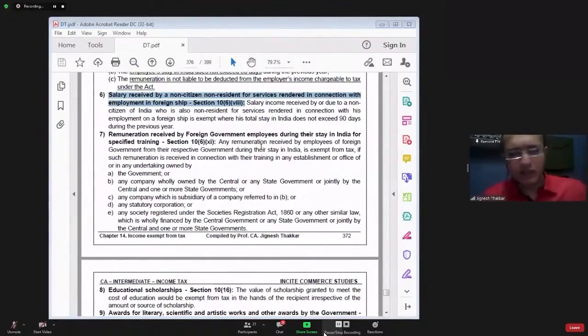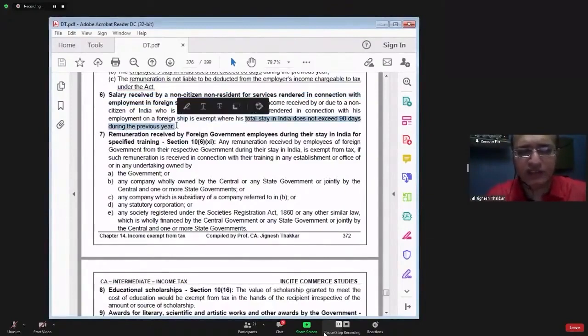Whatever salary is received by them for those many number of days for which the ship is in India is exempt from tax, provided total stay in India does not exceed 90 days in the previous year.